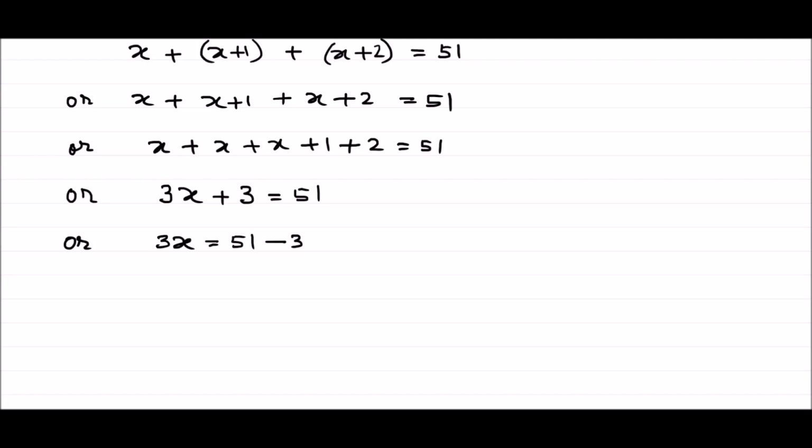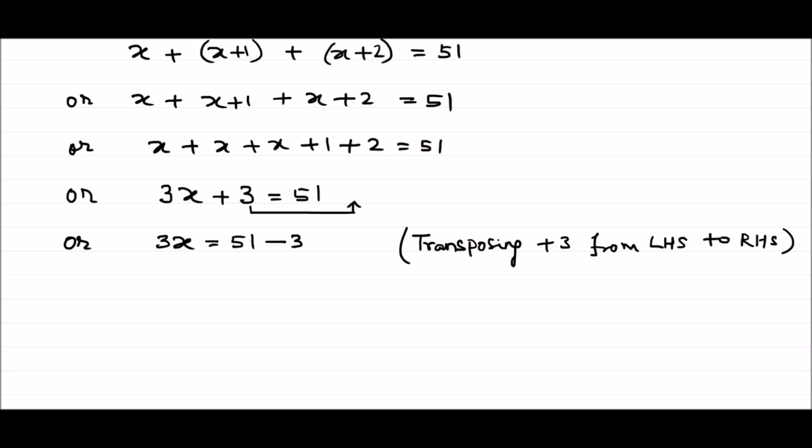What I did here, I moved this plus 3 from left hand side to right hand side. That means in this step I am transposing plus 3 from left hand side to right hand side. And hope guys we know that when we transpose a figure its sign changes. If it is positive it becomes negative. If it is negative it becomes positive when it is moved to the other side. So for that reason when I moved plus 3 to right hand side of the equation it became minus 3. Hope guys it is very clear. I am moving very slowly step by step without missing any step.